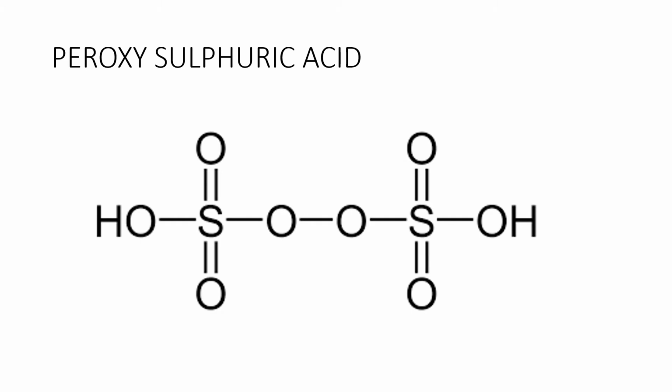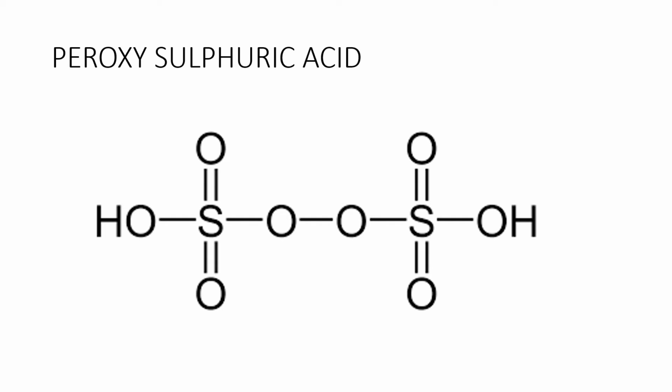Diperoxysulfuric acid. Here, if you see, in the center there is a peroxide bond, with two oxygen atoms attached to two sulfuric acid molecules.